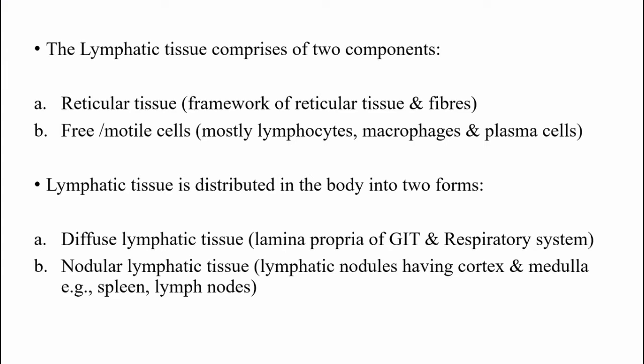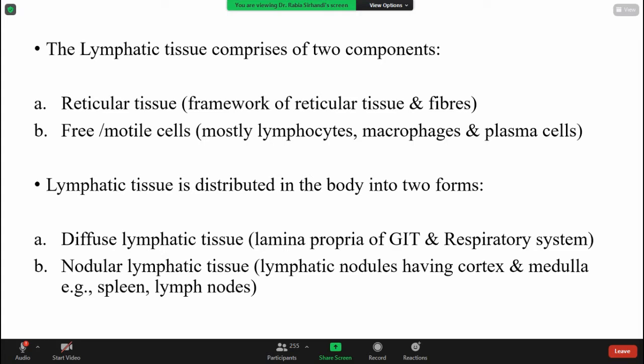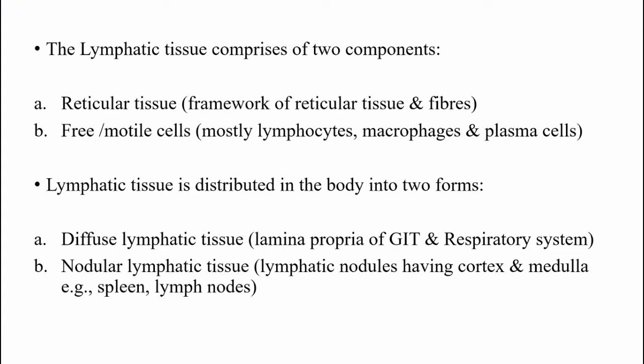You guys know about the lamina propria? What is lamina propria? You have gone through the histology of the GIT. GIT basically comprises a tubular structure, starting with the esophagus, stomach, small intestine, anal canal.